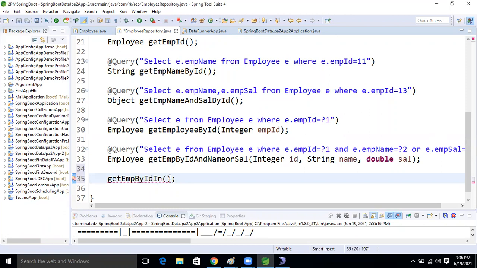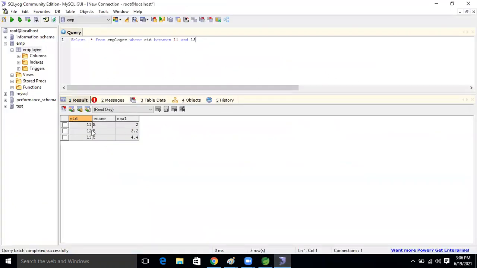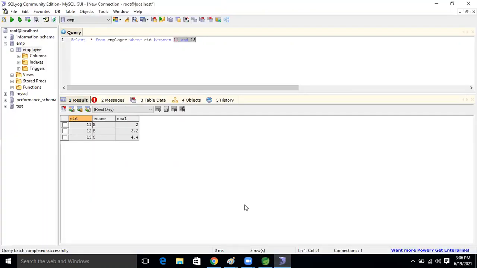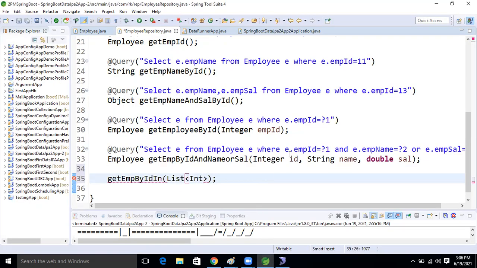So what will the argument be? Here we saw 11, 13, 1, 2, 3 in the IN operator. In the IN operator, we send a list of data. So we will take a list as the argument. Based on the ID we are selecting, and the ID is an Integer. So we will take a List of Integer, data.